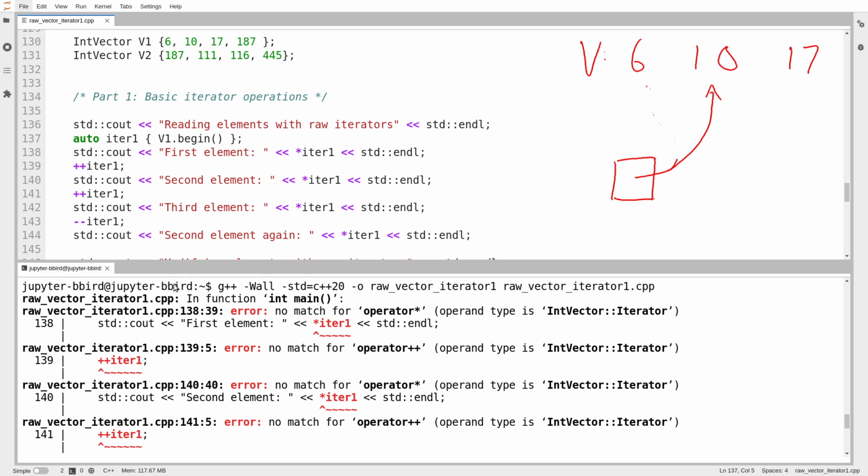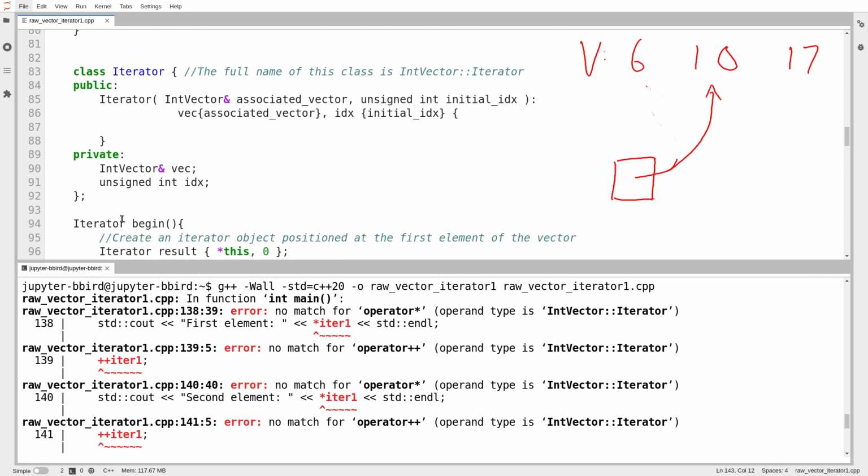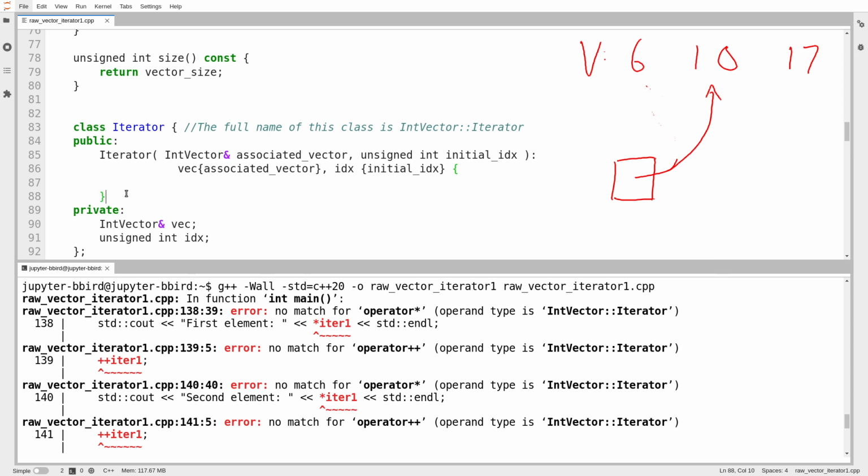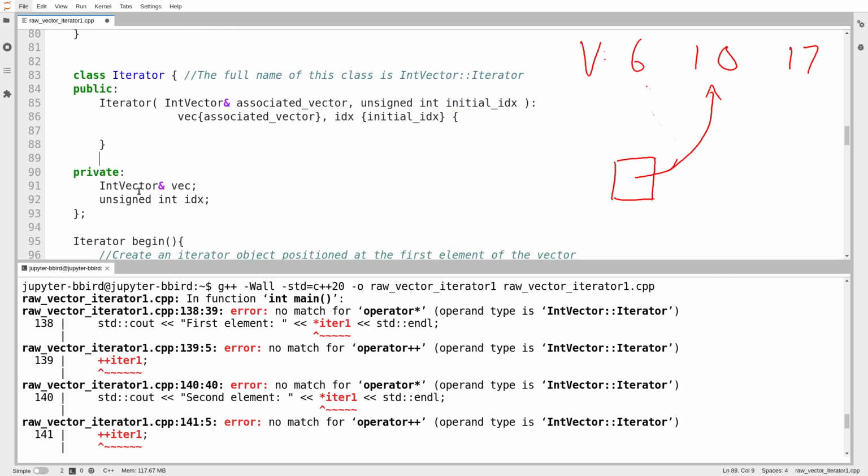I fixed that problem. But it is quite reasonably saying, I'm sorry, iterator objects do not have a star operator. They do not have a plus plus operator. They do not have the minus minus operator. So how am I supposed to use those things? So what I have to do now is define those operators for my iterator objects. All right, so I guess we'll start with the star operator.